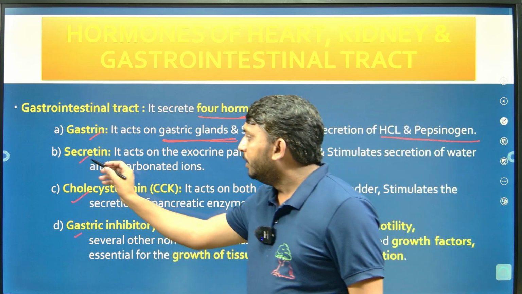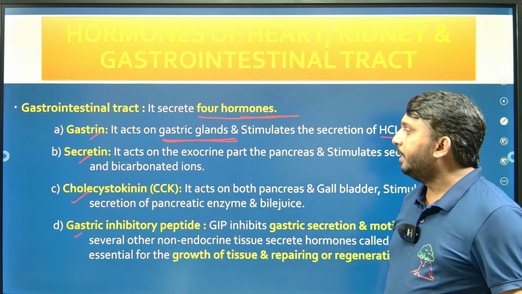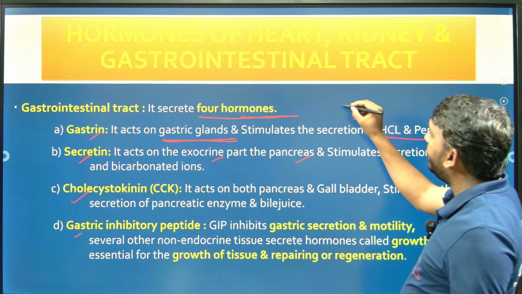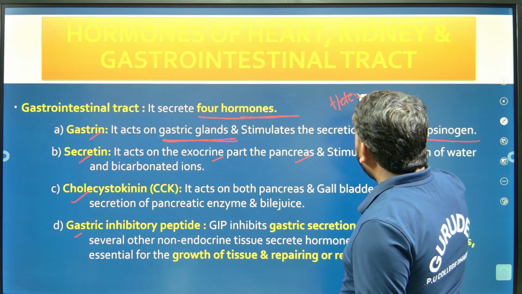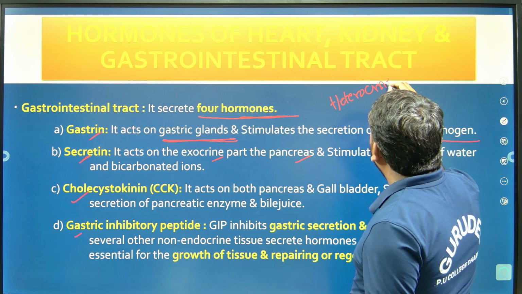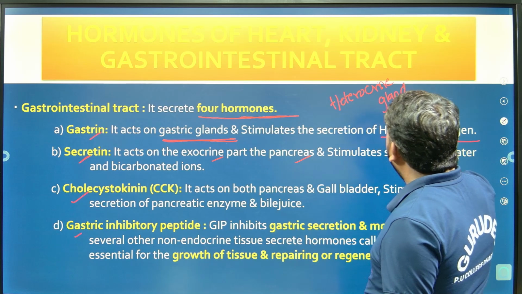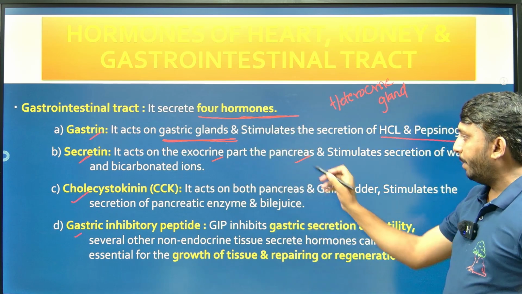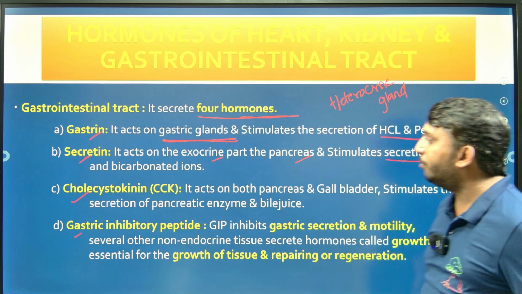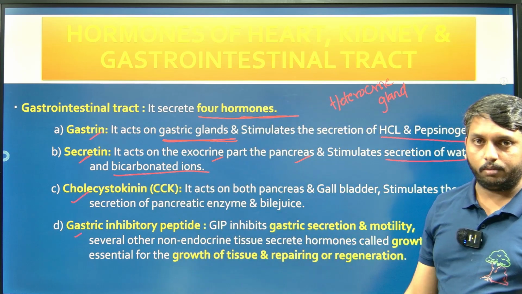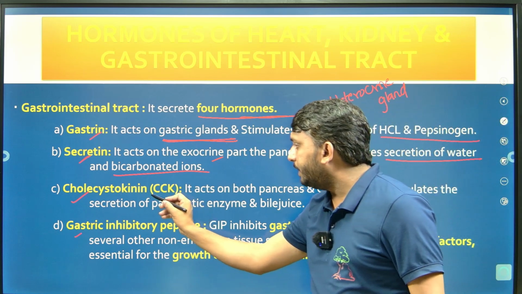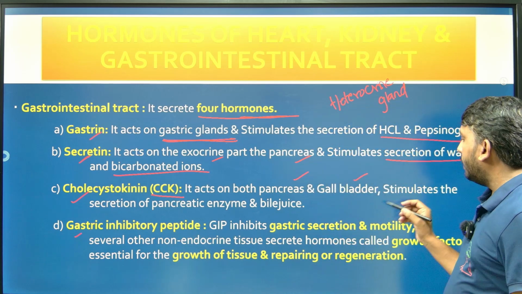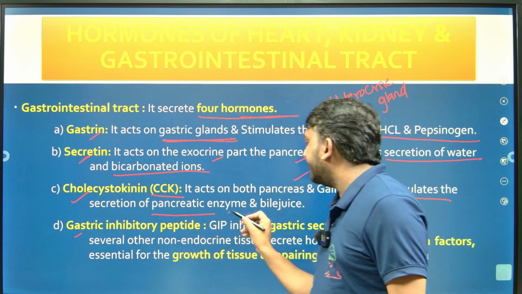The second hormone, secretin. This secretin acts on the exocrine part of the pancreas, right? The pancreas usually acts as a heterocrine gland. So secretin acts on the exocrine part of the pancreas and stimulates the secretion of water and bicarbonate ions. And the third one, CCK. It acts on both the pancreas and the gallbladder, and stimulates the secretion of pancreatic enzymes and bile juice.